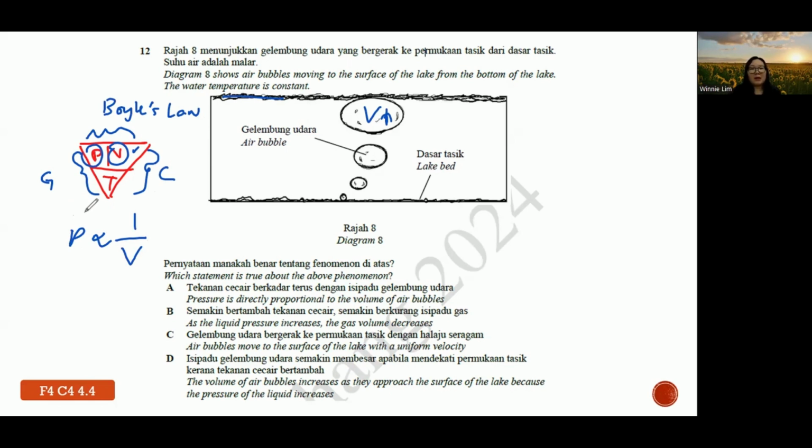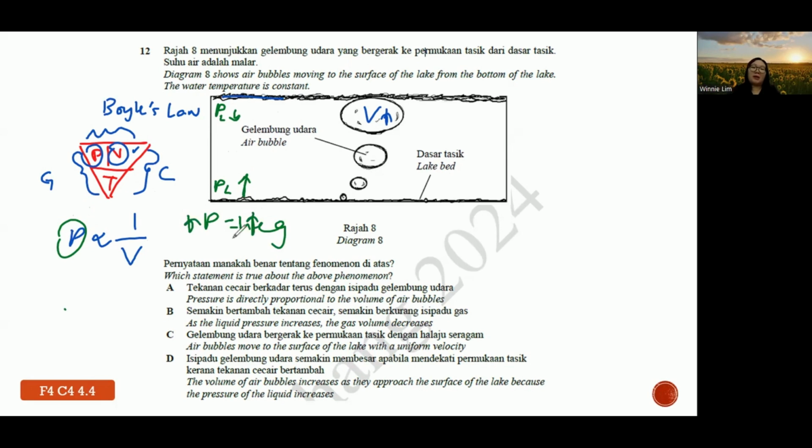And as you can see, another context is pressure, in Form 5, liquid pressure. So your pressure is lower here, and at the bottom the liquid pressure is higher. Agree? The deeper the depth, P equals h rho g.